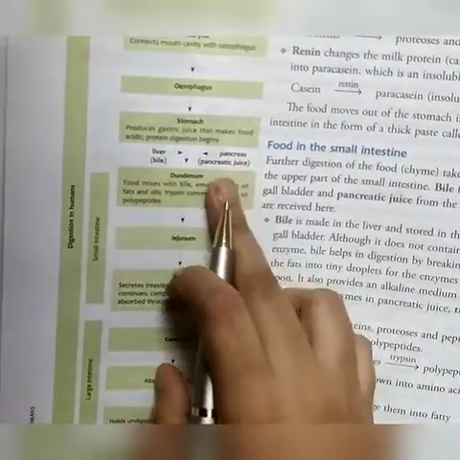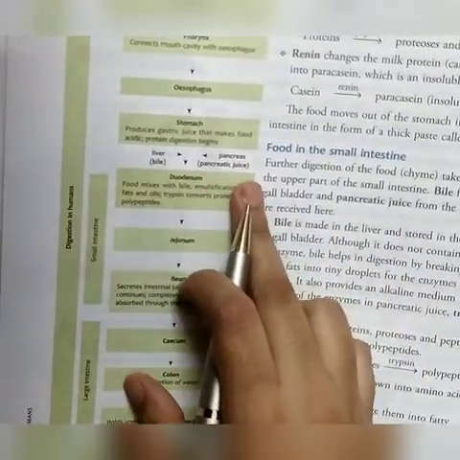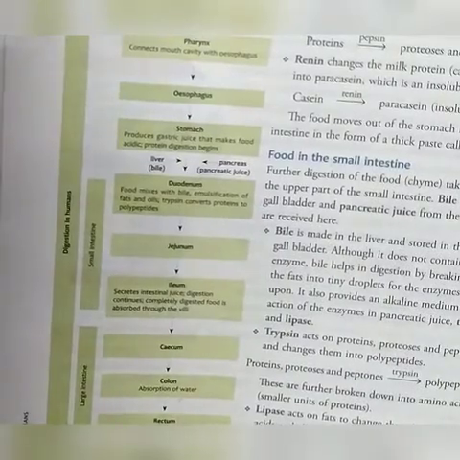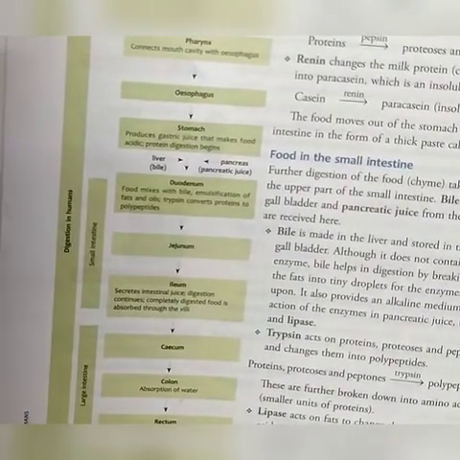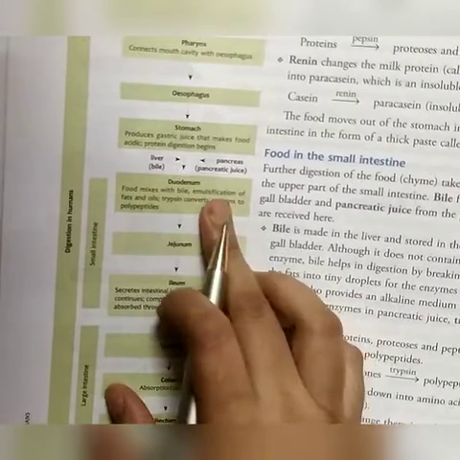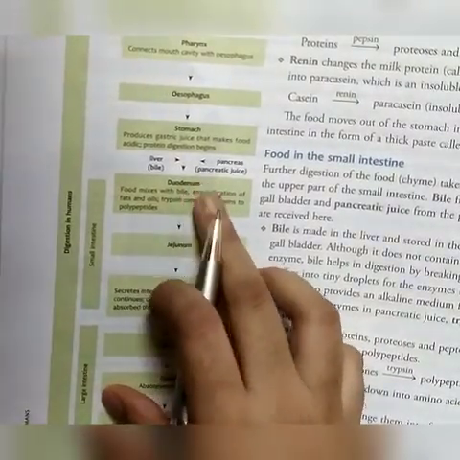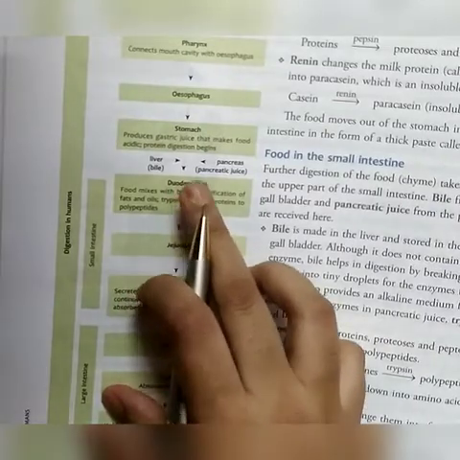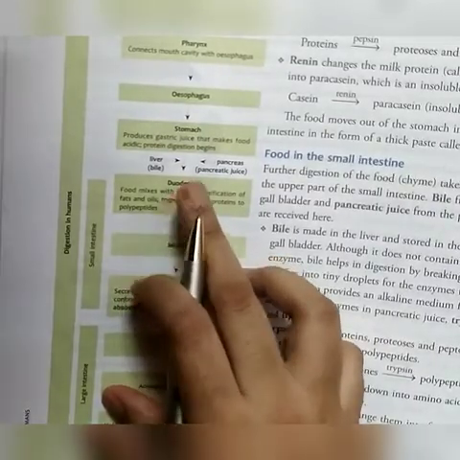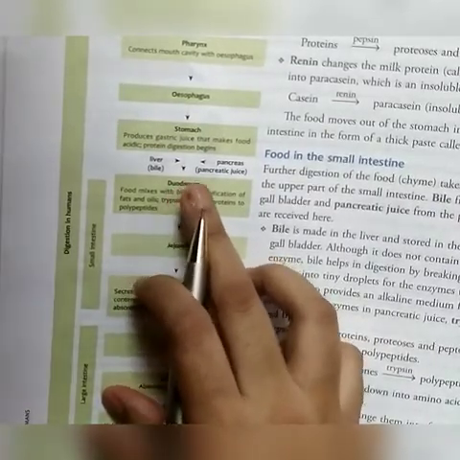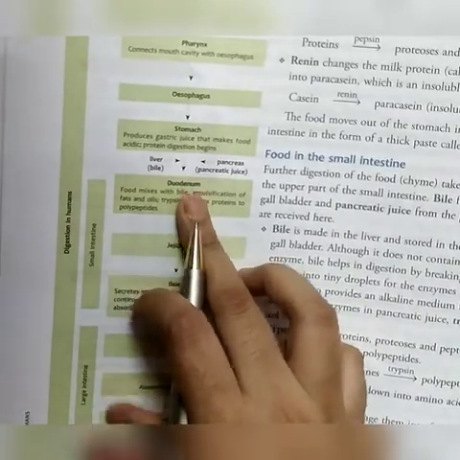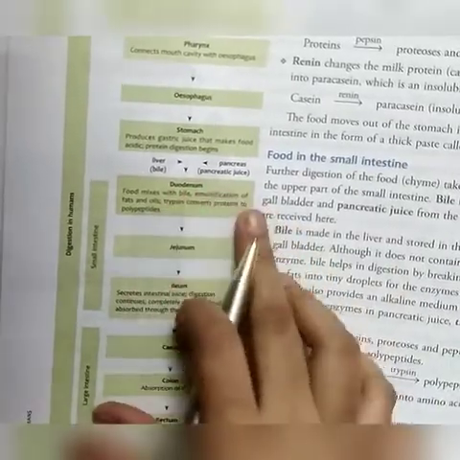In the pancreatic juice, three enzymes are present, as I told you: amylase, trypsin and lipase. They act on starch, protein and fat. Amylase acts on starch, trypsin acts on protein and peptone, lipase acts on emulsified fat, and further digestion takes place in the duodenum.